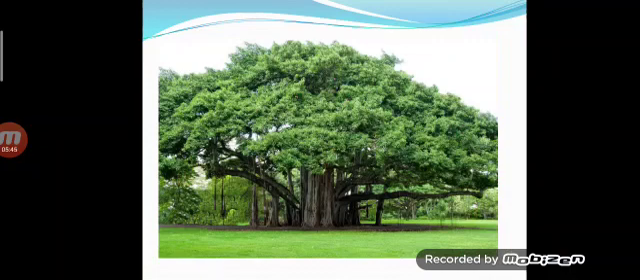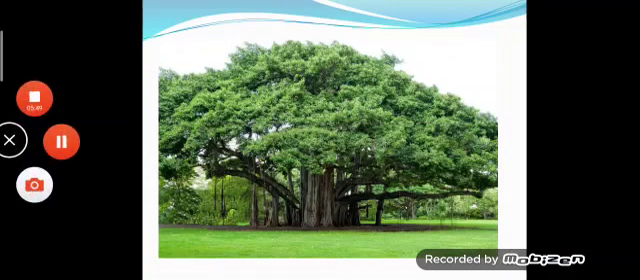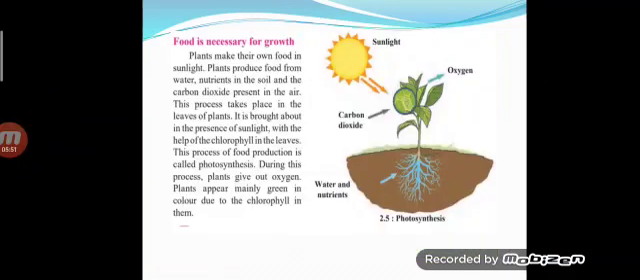Okay. Next, the food. Food is necessary for growth. We require food to grow. Food is very essential. Now, plants make their own food in the presence of sunlight. Sunlight is very essential for plants to produce their own food. Now, how do they do that?